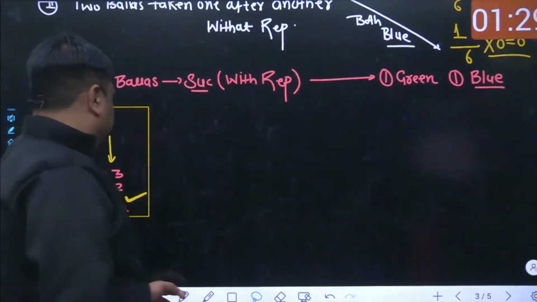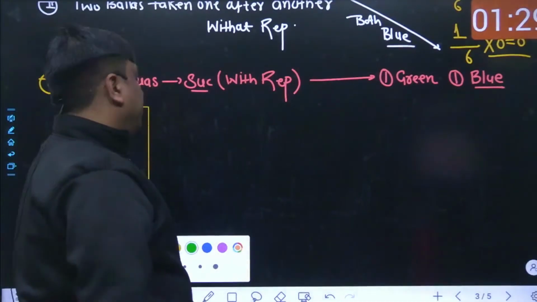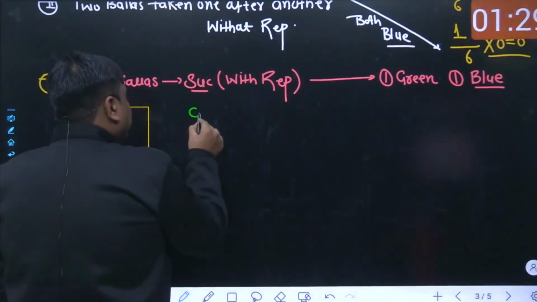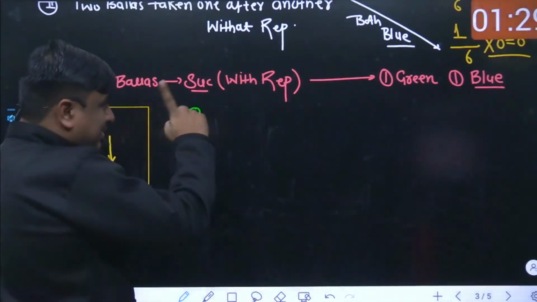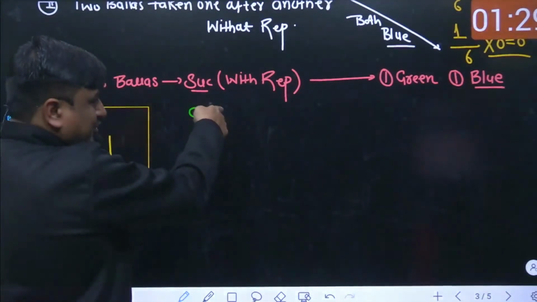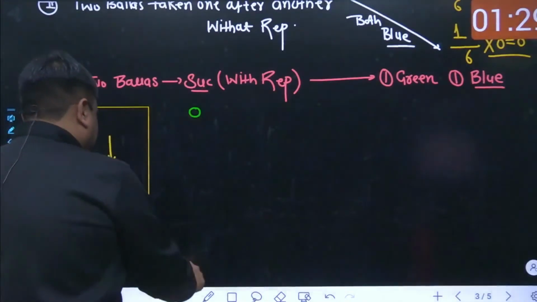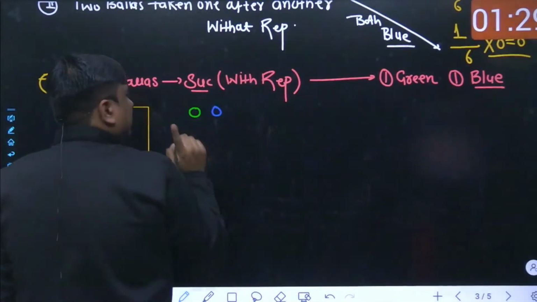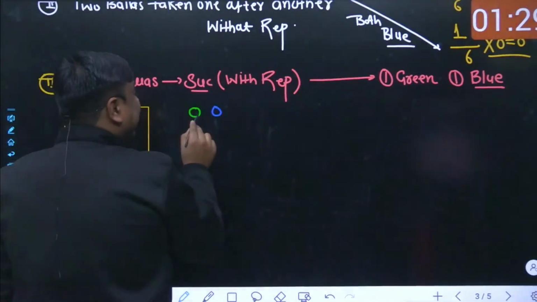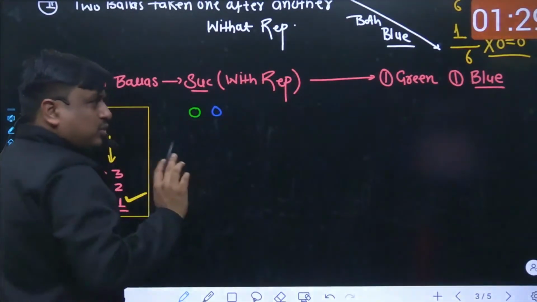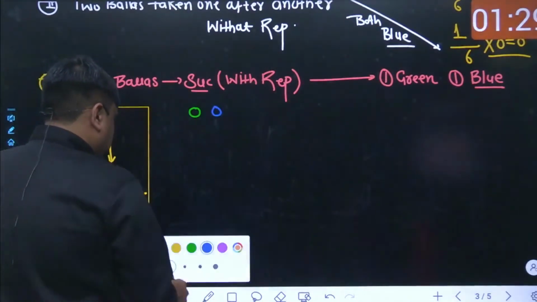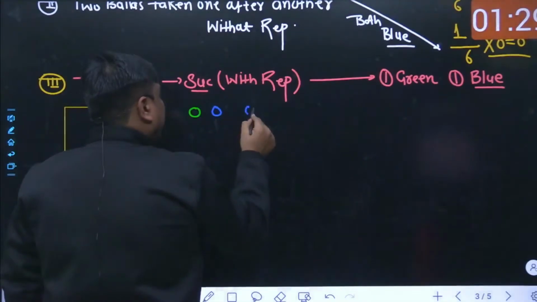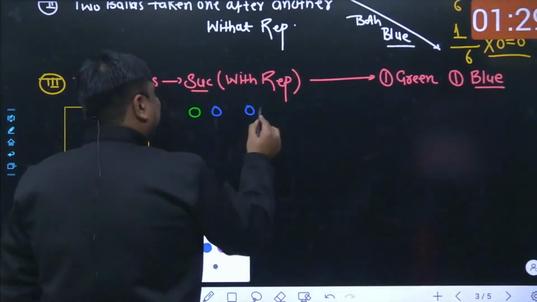How it is possible? This is possible in two different ways. You could have selected the first ball green, that must have been discarded. No, it's been a case of with replacement, so it must have been put it back. Then blue. I should say the first selection was green and the second selection was blue, or alternate way, the first selection is being blue and the second selection is being green.